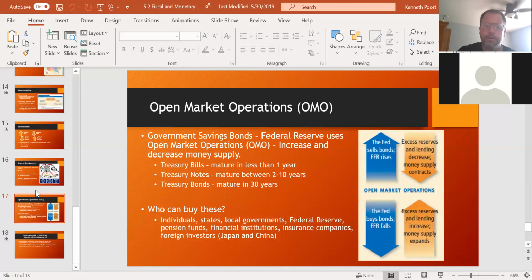Really anyone can invest in these. Whether it's you and I, states, or local governments, they can buy these bonds, but even foreign countries do. That's why you may have heard the term, we owe China billions or trillions of dollars. This is what they're talking about. Over the years, foreign governments have bought treasury bills and notes and bonds.